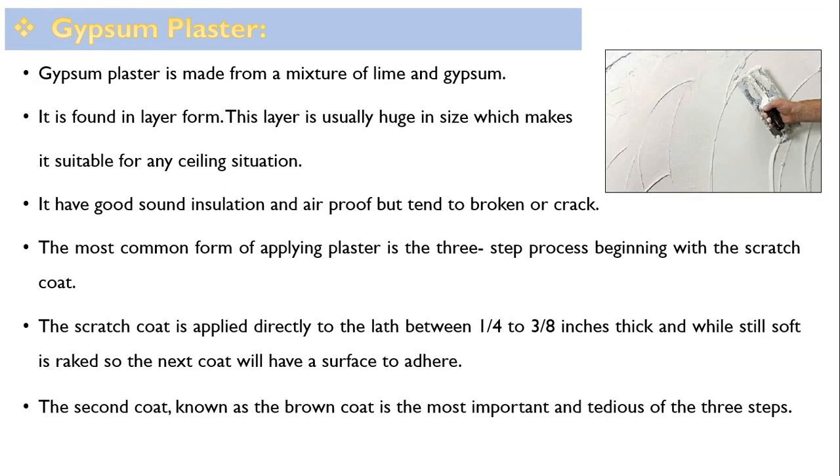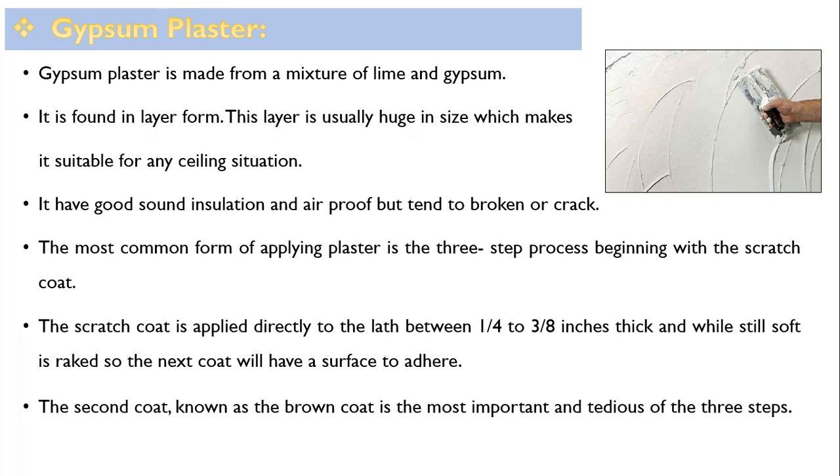Now gypsum plaster. Gypsum plaster is made from a mixture of lime and gypsum. It is found in layer form. This layer is usually used in size, which makes it suitable for any situation. It has good sound insulation and is airproof, but tends to break or crack.